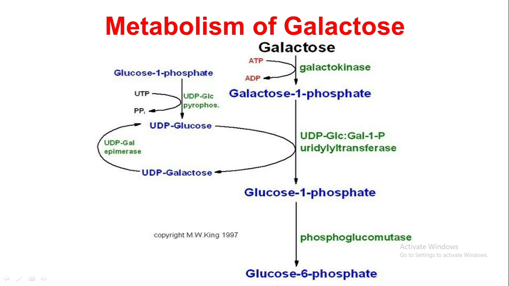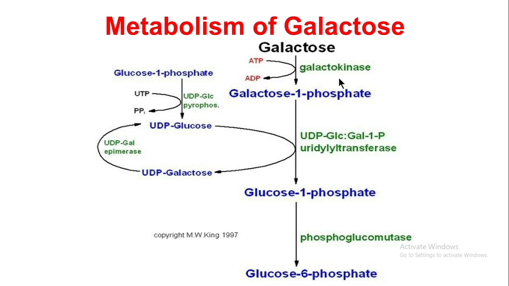Galactose will be converted into glucose 6-phosphate. It takes place in various steps. In the first step, galactose is converted into galactose 1-phosphate with the help of the enzyme galactokinase.